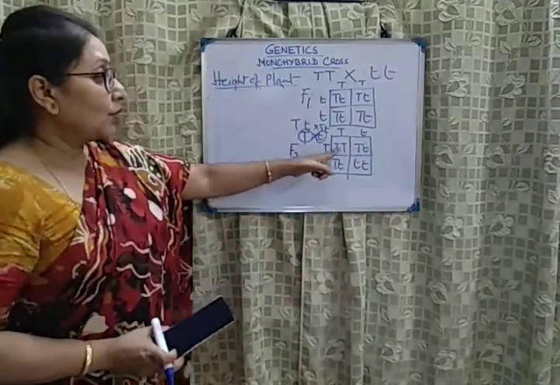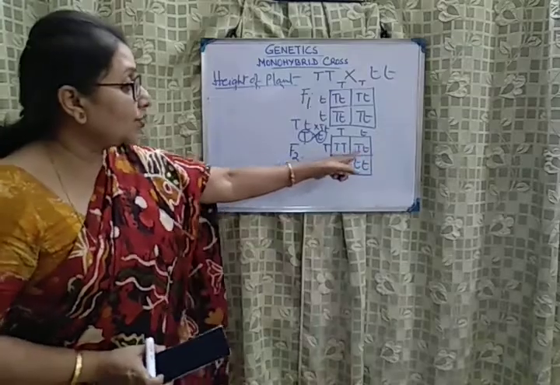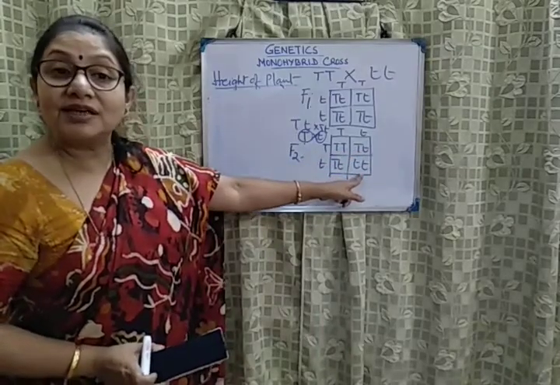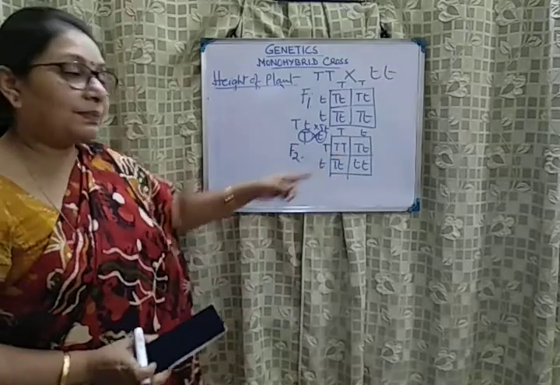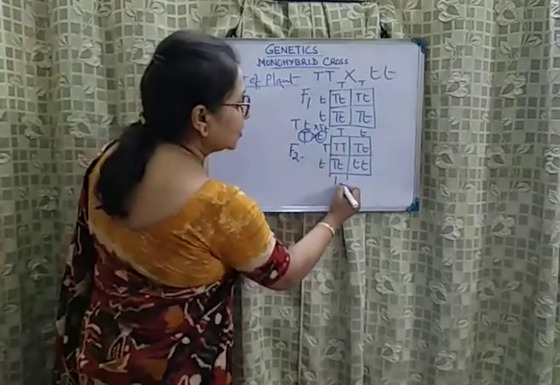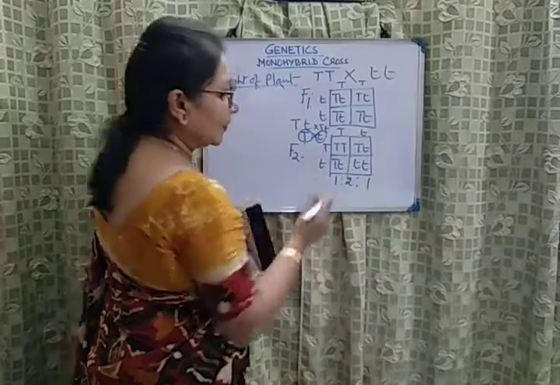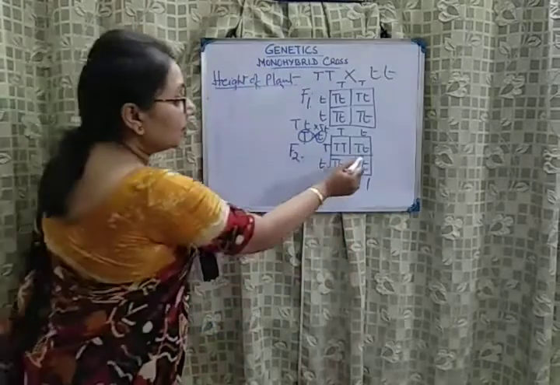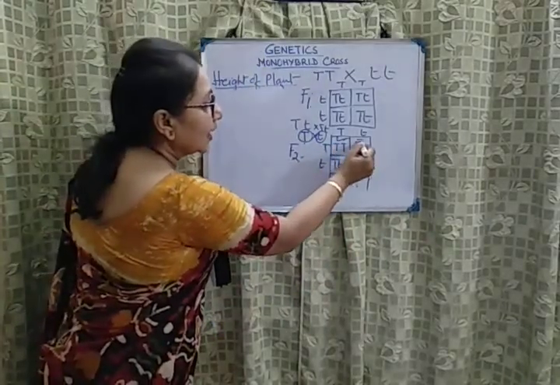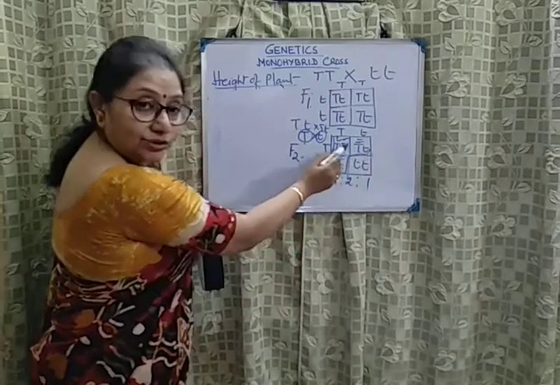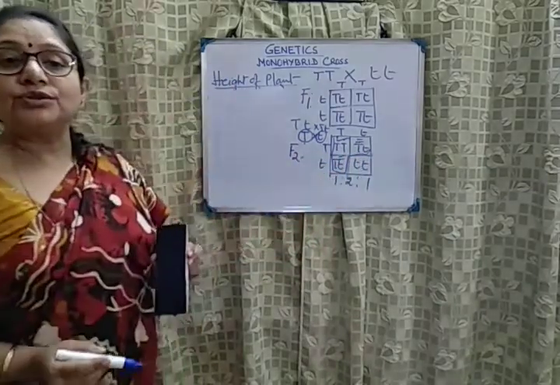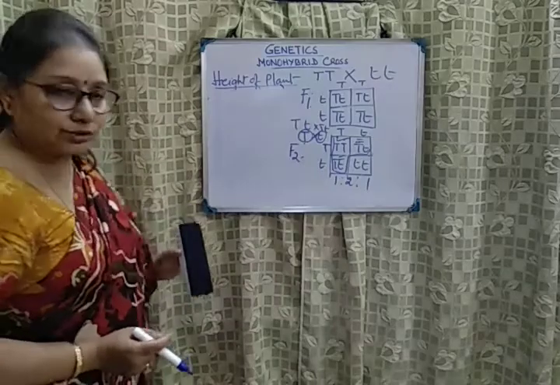That is one homozygous dominant, two heterozygous dominant, one homozygous recessive. This being the genotype, the genotypic ratio is 1:2:1. And for the phenotype, these three plants are tall and one is dwarf. So the phenotypic ratio is 3:1.